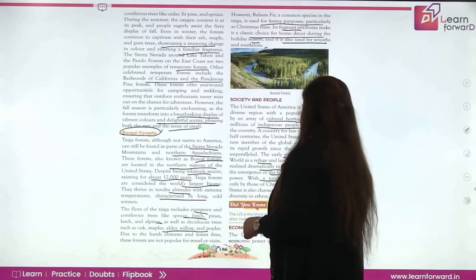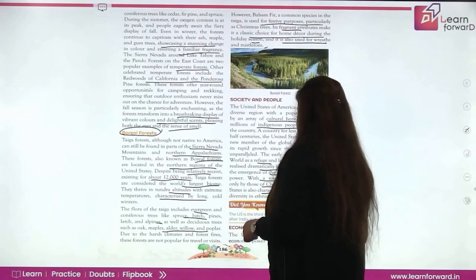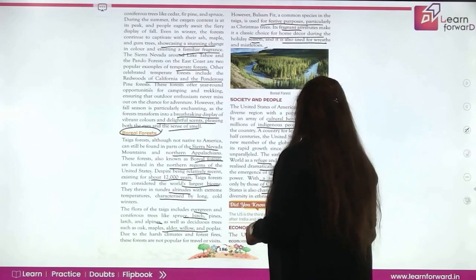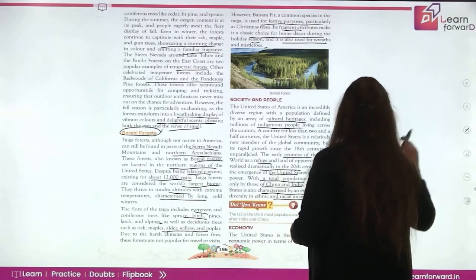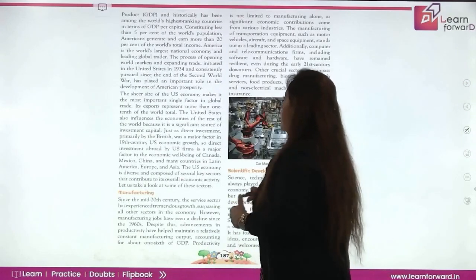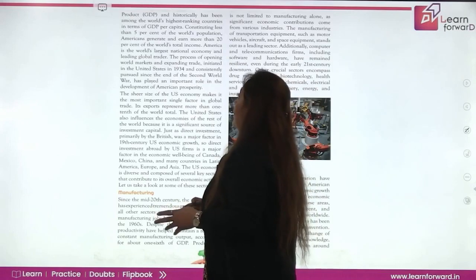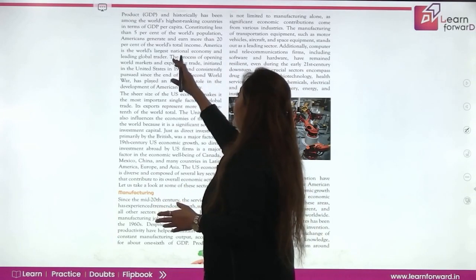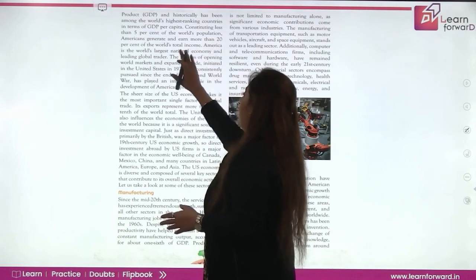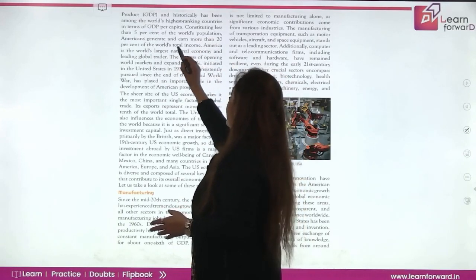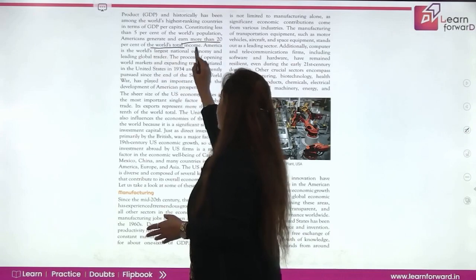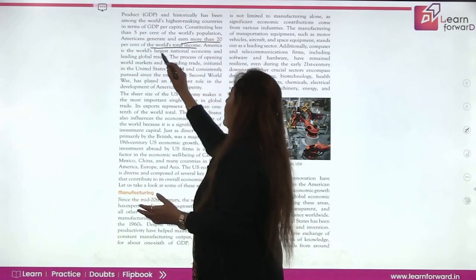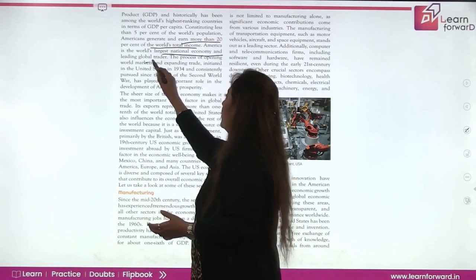With a total population exceeding those of China and India, the United States is also characterized by an extraordinary diversity in ethnic and racial ancestry. If we talk of economy, it is the world's greatest economic power in terms of GDP, and historically it has been considered the highest ranking country as per GDP income. Constituting less than 5% of the world's population, Americans generate 20% of the world's total income, which is huge. America has the world's largest national economy and is also a leading global trader.